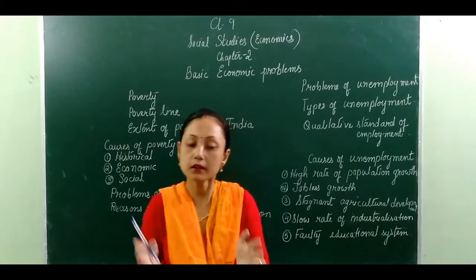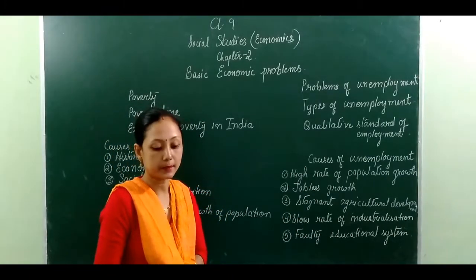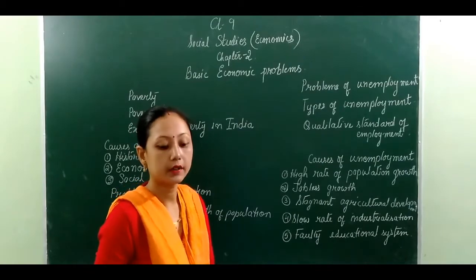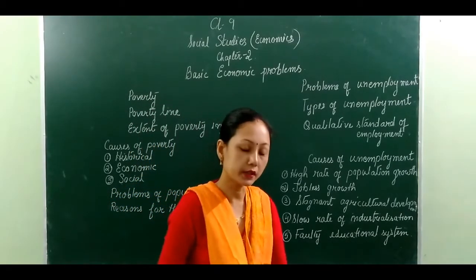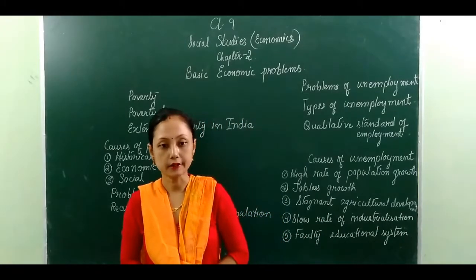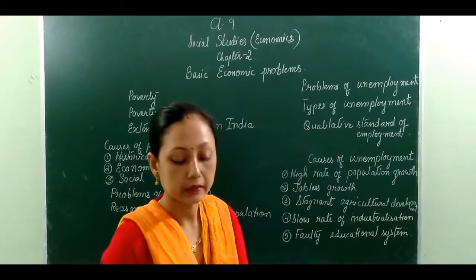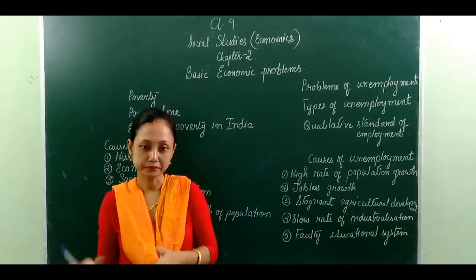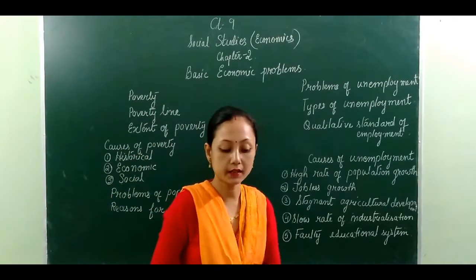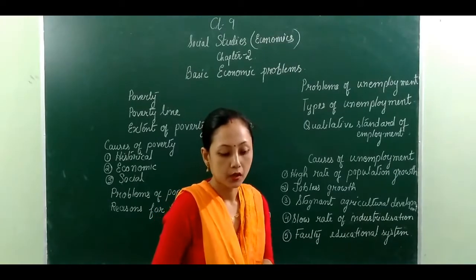Now, what are the factors that determine poverty in our economic system? There are 2 points. Number one is wealth. Wealth means how much money they earn in a year, or we can say in a month. Another one, wealth and income. The wealth and income are the indicators that distinguish between rich and poor.